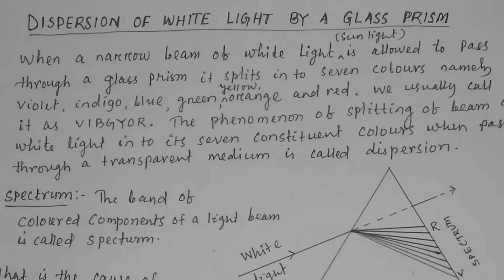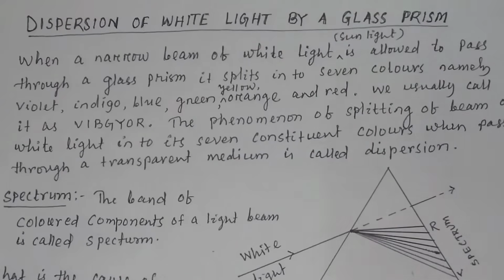In this video, we will discuss what is dispersion of light and how dispersion of light occurs in a glass prism, and also the example of dispersion, how dispersion occurs in case of rainbow.